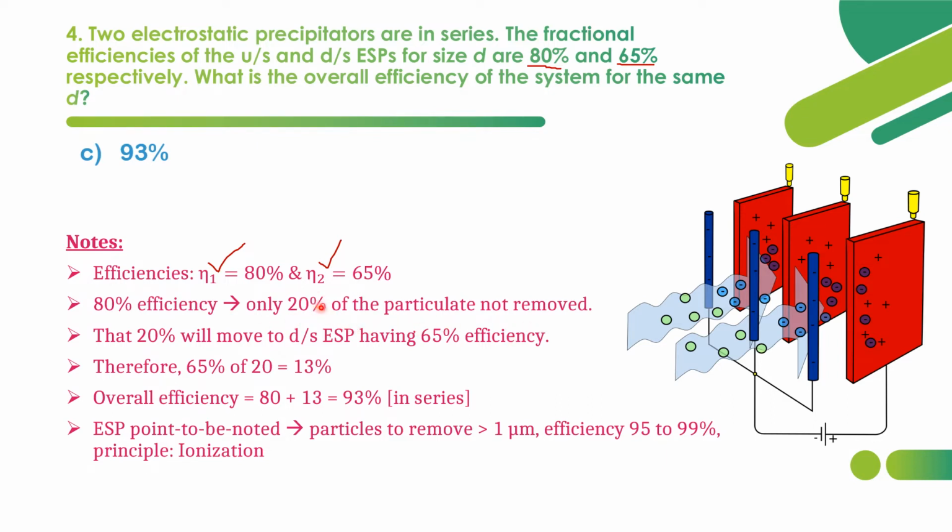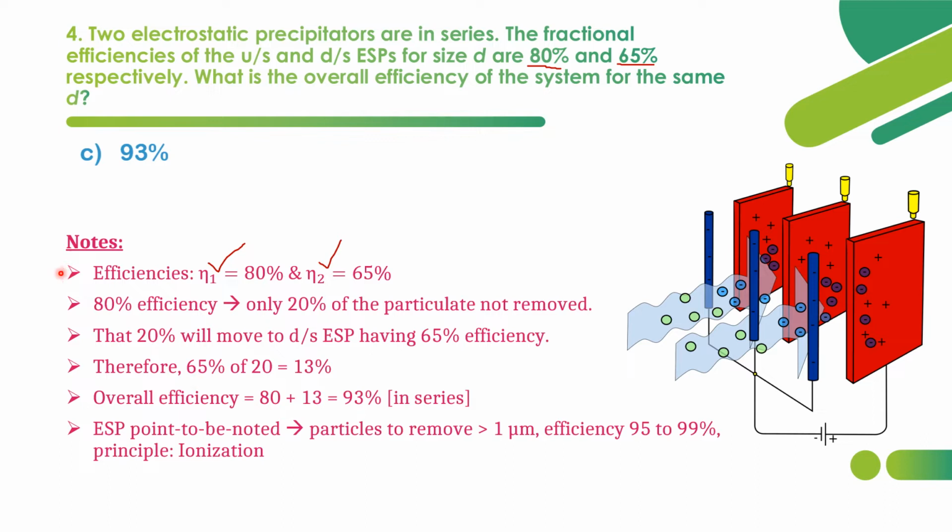That 20% of particles will move on to the second ESP. That ESP has an efficiency of 65%. So 65% of 20 gives 13%, which will be removed. How many will be removed? First we removed 80, next we removed 13. So the overall efficiency is 80 plus 13, 93%.